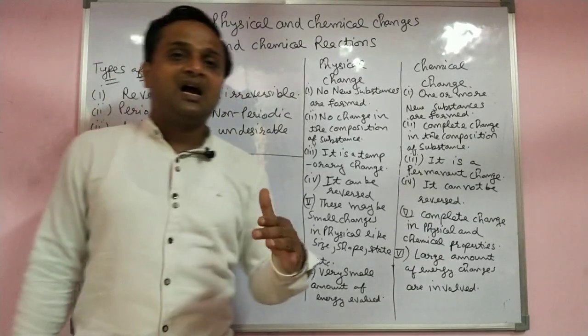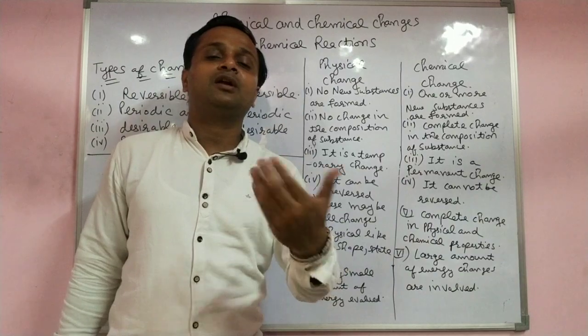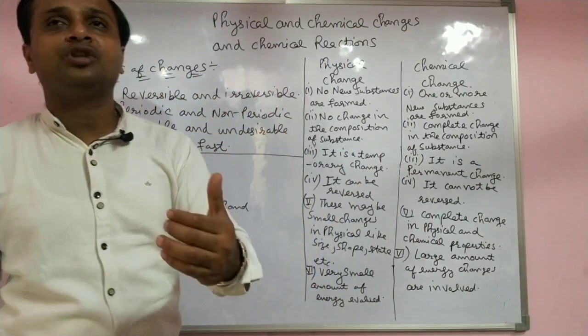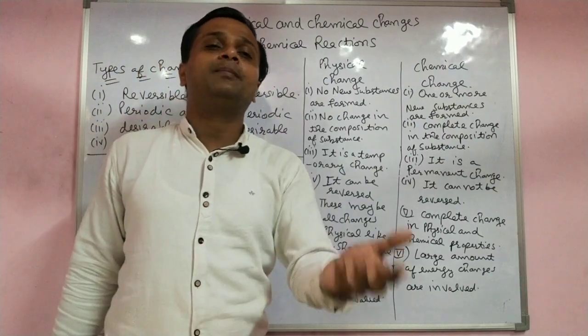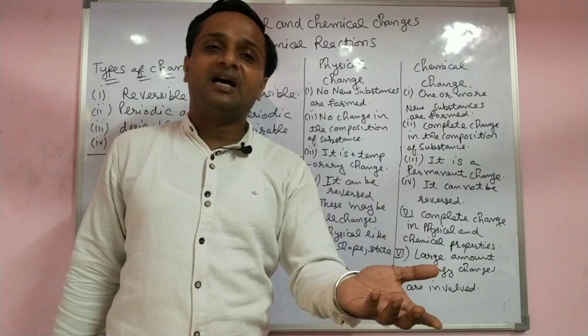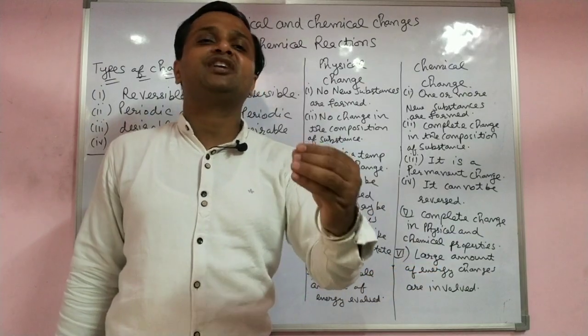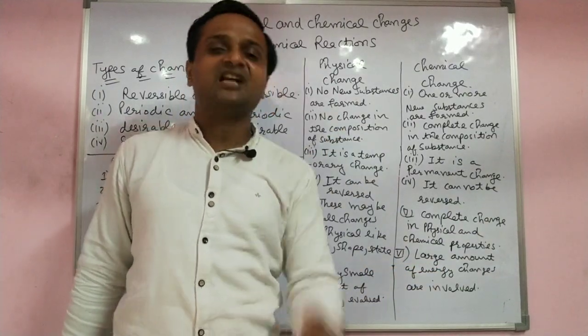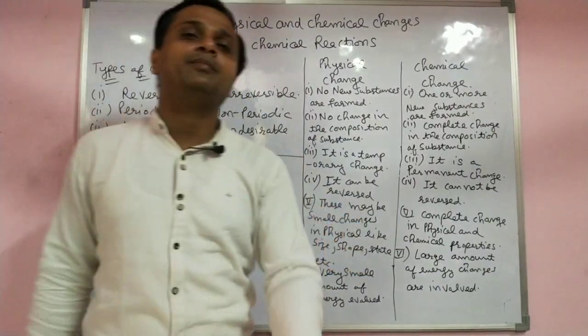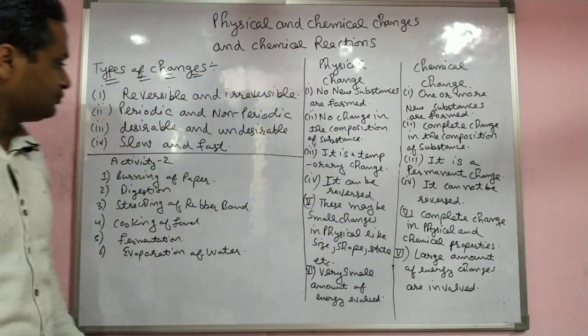For example, ice converted into water, water converted into steam, and steam again comes back into water, again water solidified into the ice, according to change in temperature and pressure. These are the reversible changes. And those which are not reversible, chemical reactions, are mainly irreversible in nature.